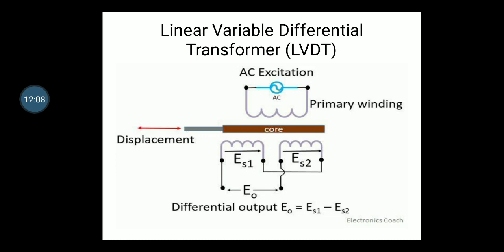That is, if the output voltage at ES1 is, suppose, 10 volt and in ES2 there is 6 volt, then 10 minus 6, the output will be 4 volt. That is why it is known as differential, we are getting a difference.